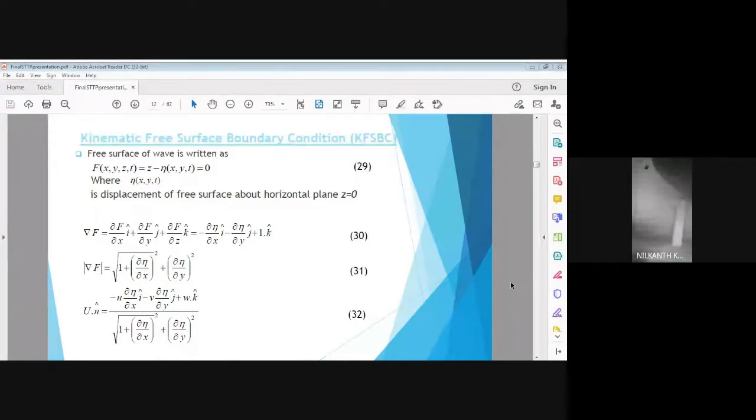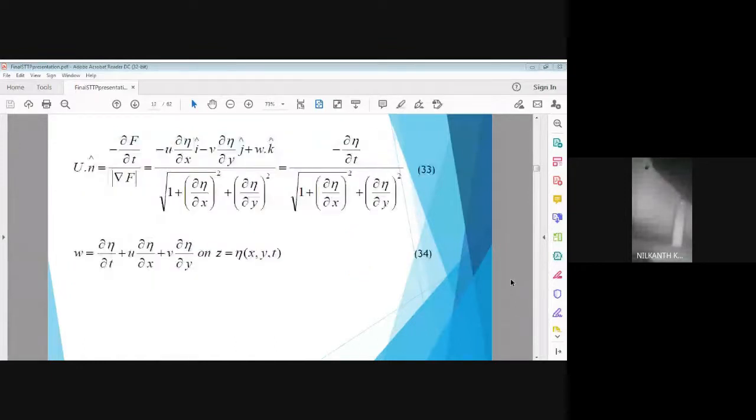For free surface, the most important equation is equation number 34.